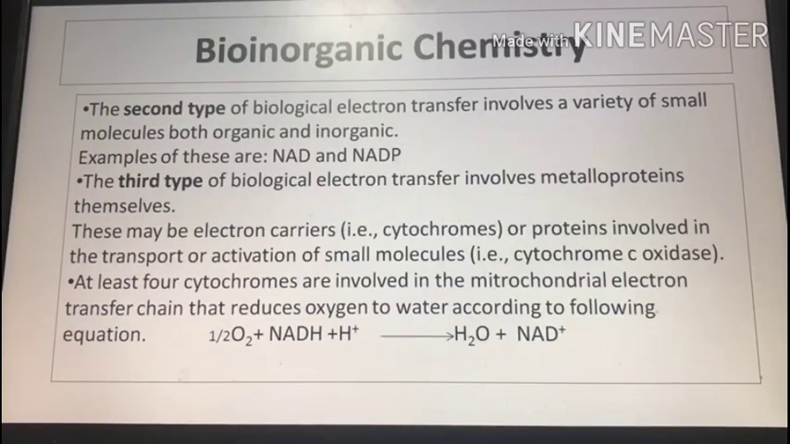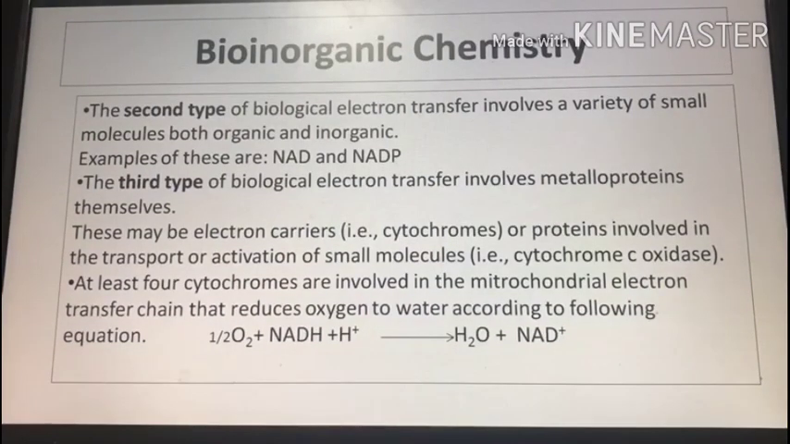The third type of biological electron transfer involves metalloproteins themselves. These may be electron carriers or proteins involved in the transport or activation of small molecules. These so-called electron transferases have some characteristics such as: number 1, a suitable cofactor such as NAD or NADH or another protein acts as an electron source. Second, geometry that allows the cofactor close enough to the protein surface for the transfer of electrons.